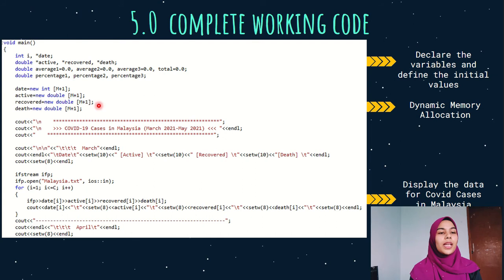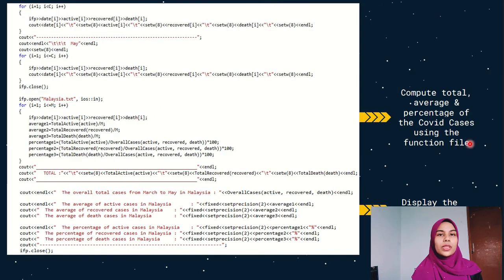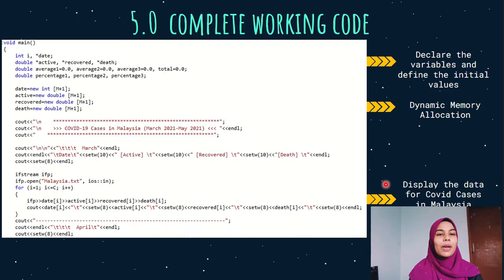Okay, after the memory allocation, there are three main parts that we are going to see in this coding. First, the display of COVID data cases for three countries, which are Japan, Thailand, and Malaysia. The second one is the computation of total, average, and percentage for the three countries. And finally, the display of the computation. First we want to see the coding for Malaysia.